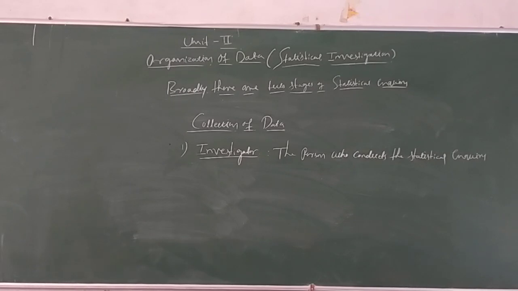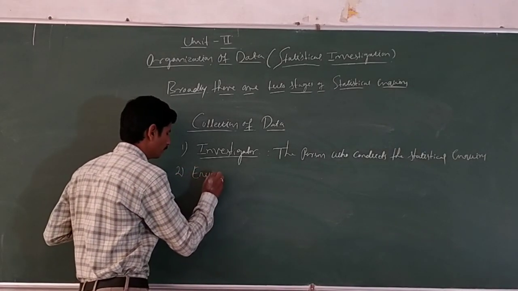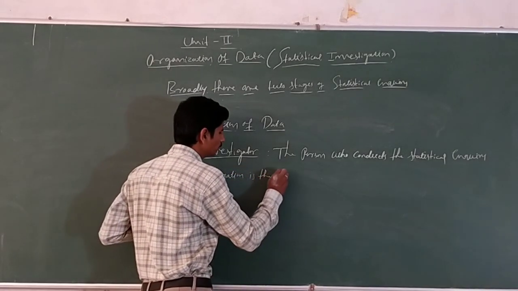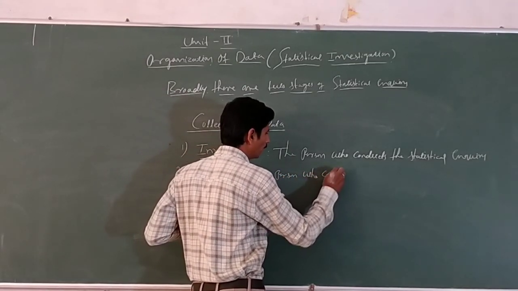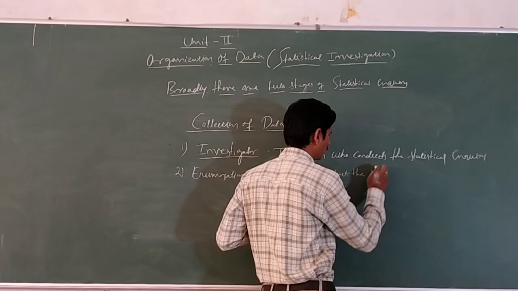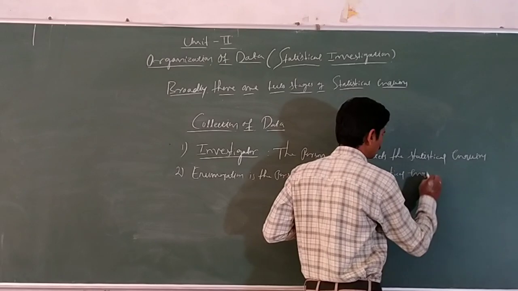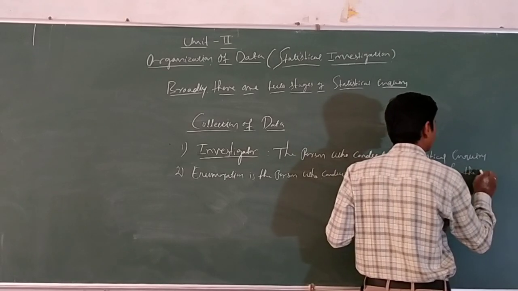Okay, the next one is enumerator. Who is an enumerator? The enumerator is the person who conducts the statistical inquiry for the investigator.